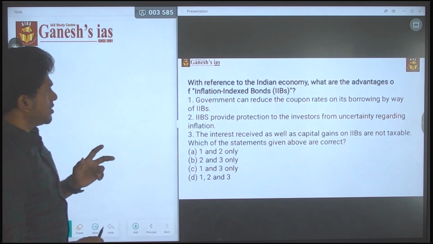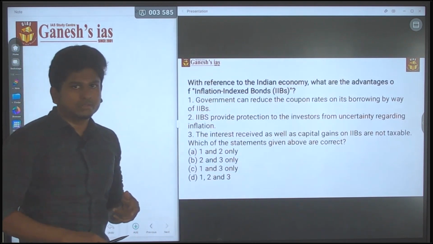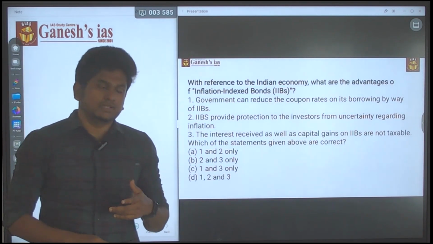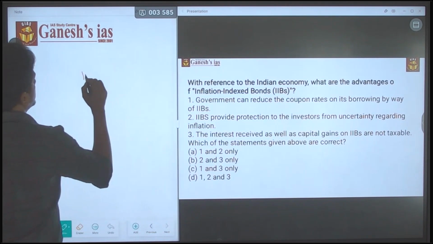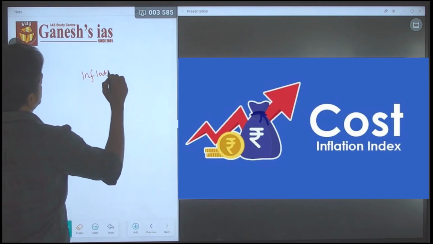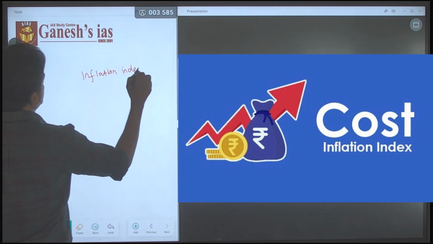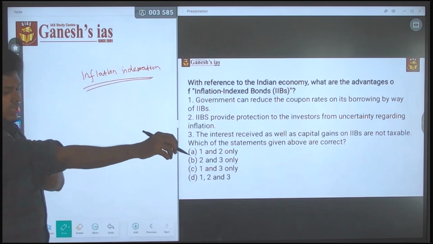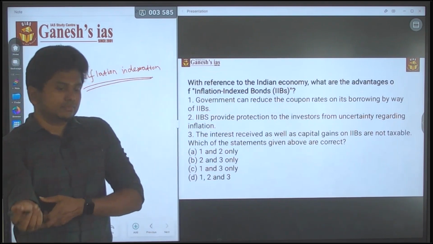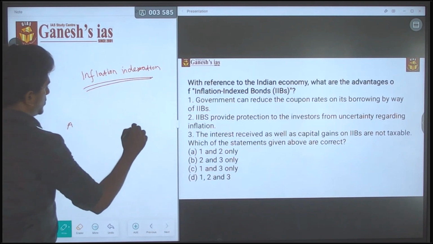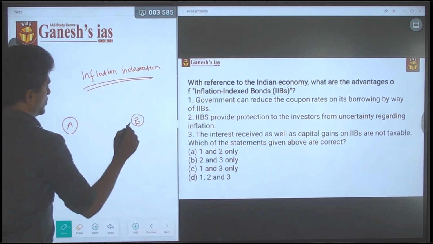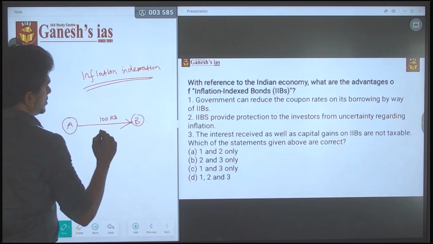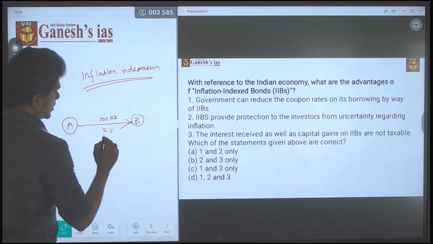This question is all about inflation indexed bond. We already discussed what indexation is, but once again I will discuss it. What is called inflation indexation? Consider that B is borrowing 100 rupees from A, with an interest rate of 2%, for a time period of 4 months.